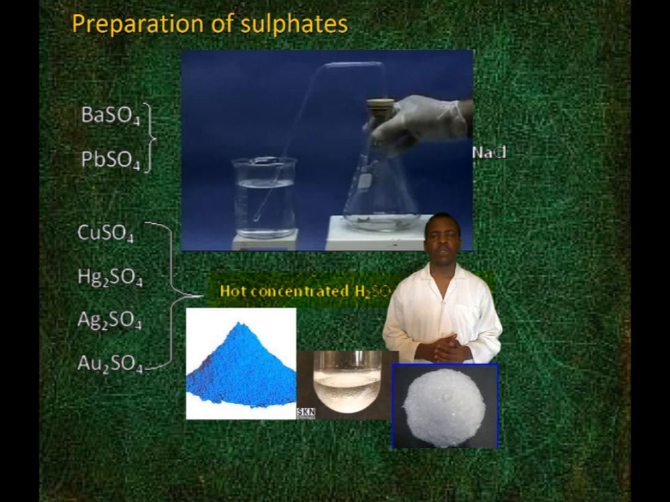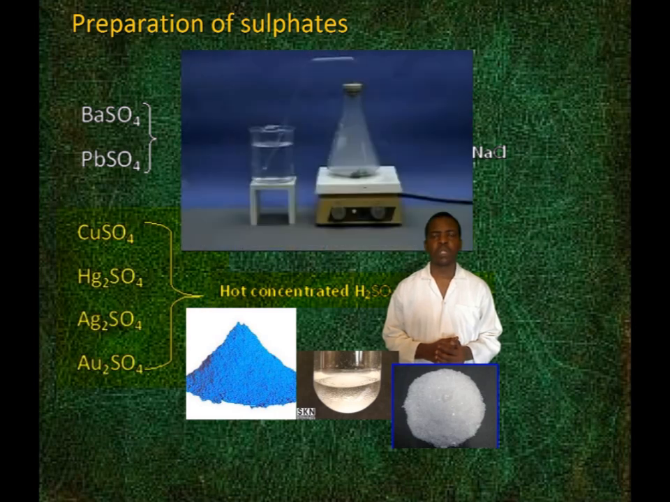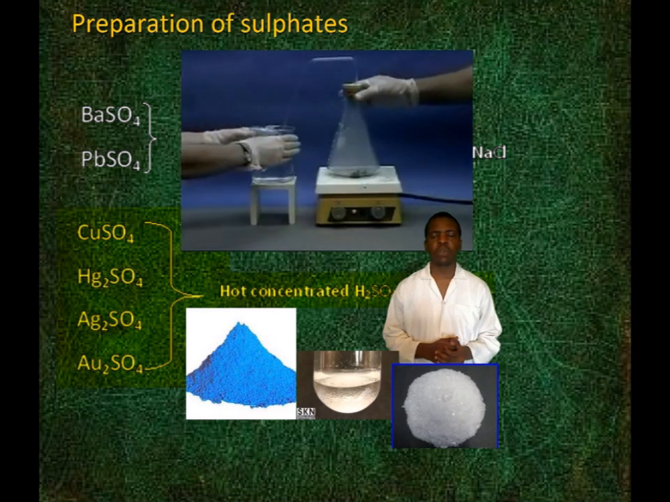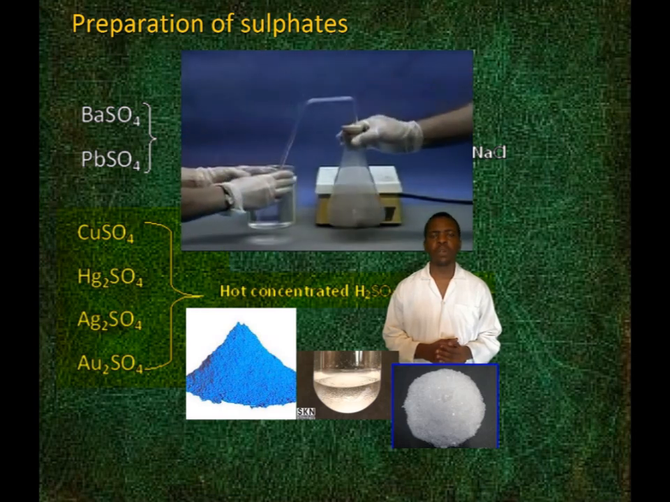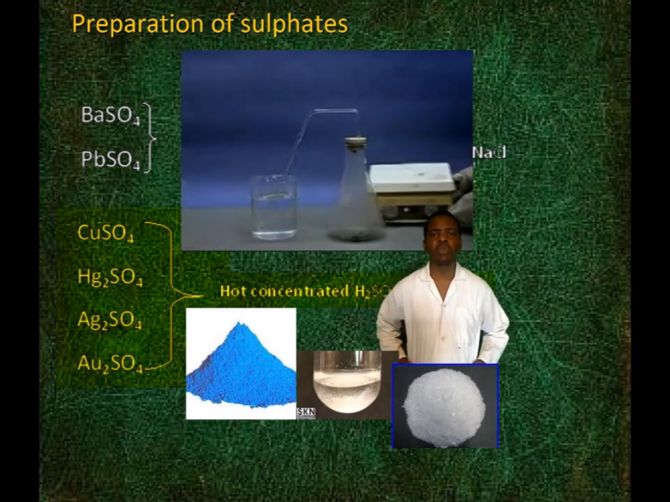By the action of hot concentrated sulfuric acid on metal: copper sulfate, mercury sulfate, silver sulfate, and gold sulfate are produced by this method.